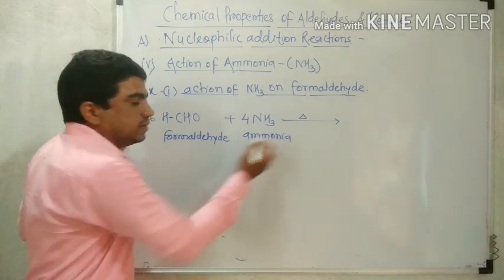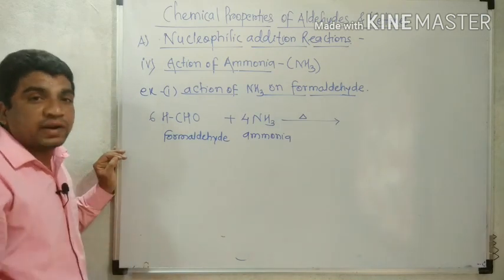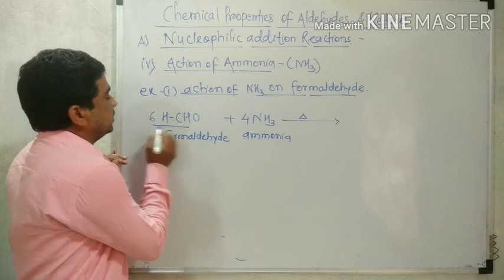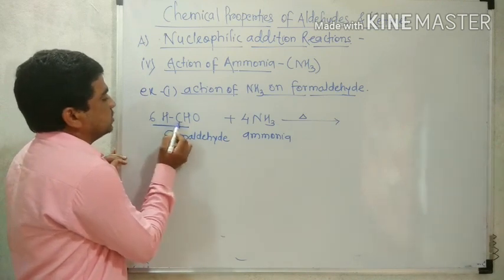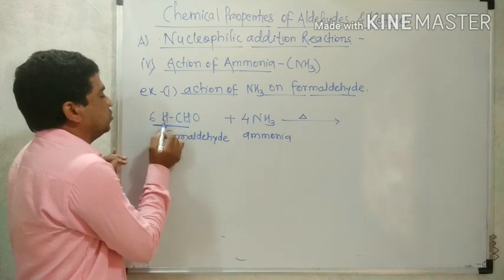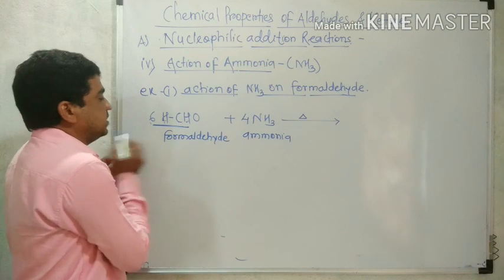In this reaction, many products are obtained. Firstly, the 6 of CH2, that is 1 carbon and 2 hydrogen, we can count as CH2. How many are there? 6.